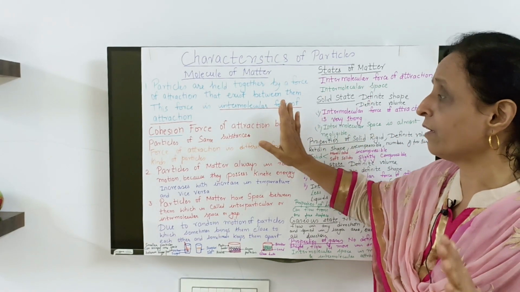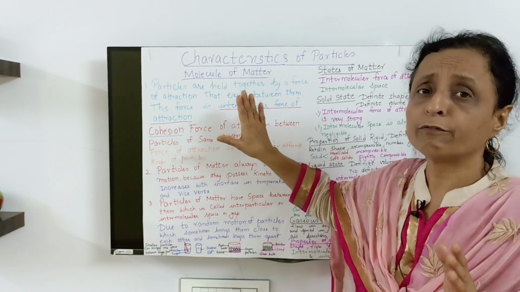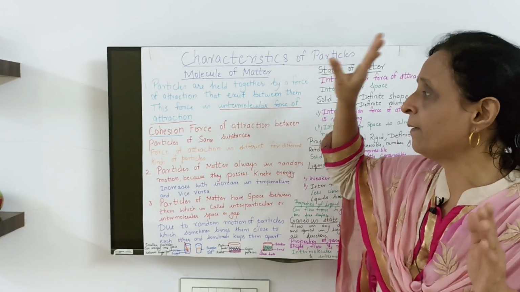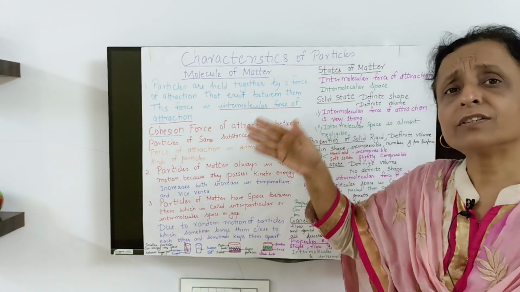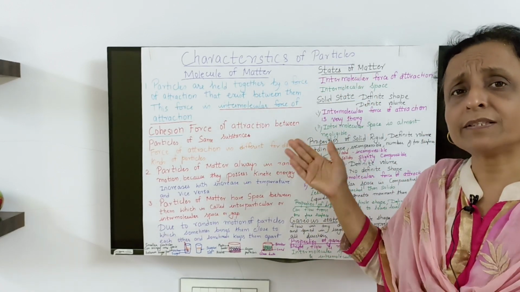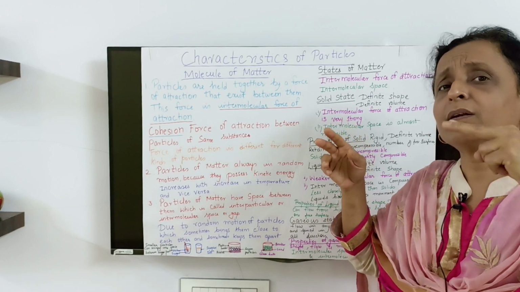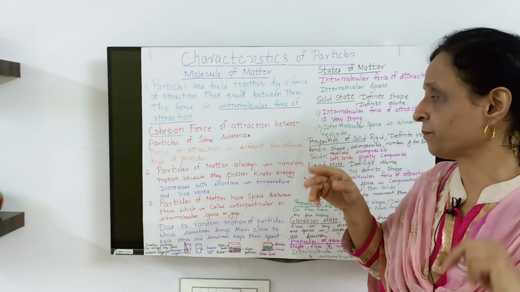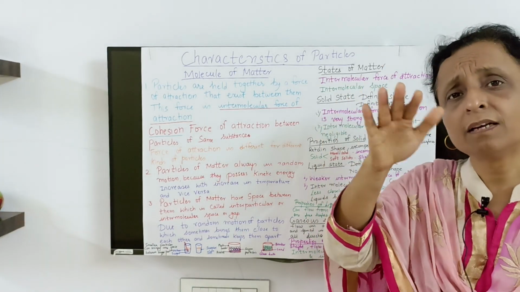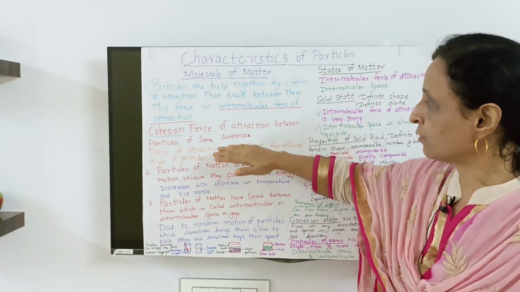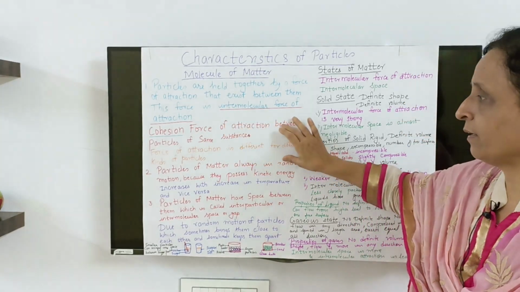I hope you have understood this concept of cohesion, that is attraction, the molecule getting attracted, and how the attraction can be reduced and space can be increased. Space and attraction both are inverse, they are opposite. More space, less attraction. So I hope you have understood this point.